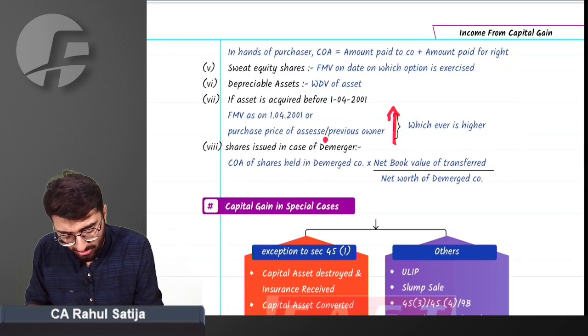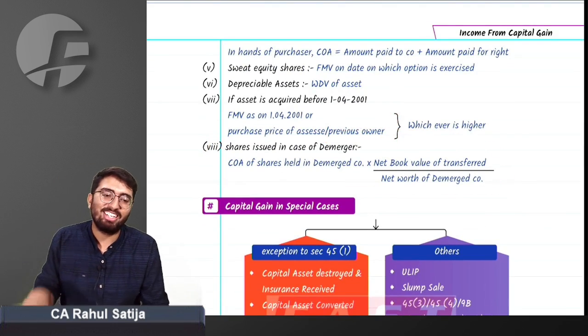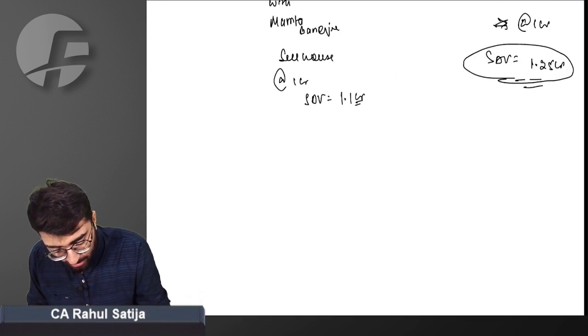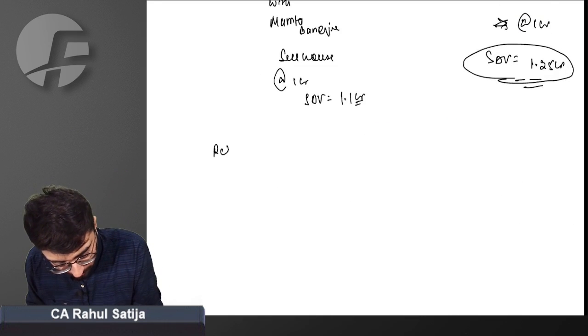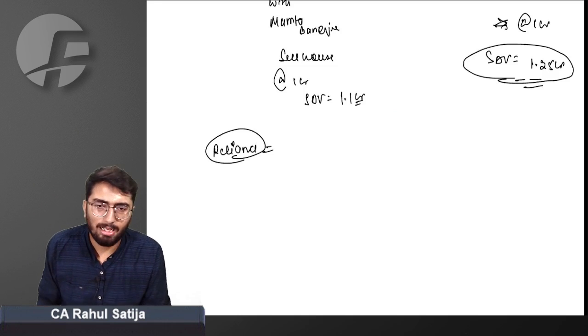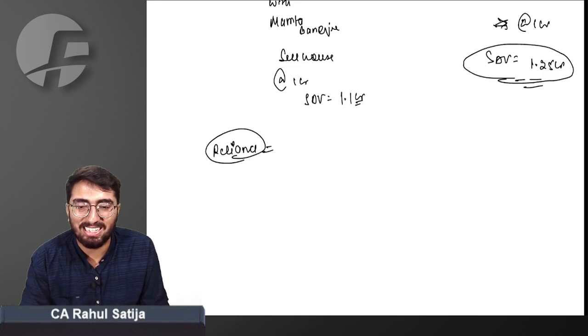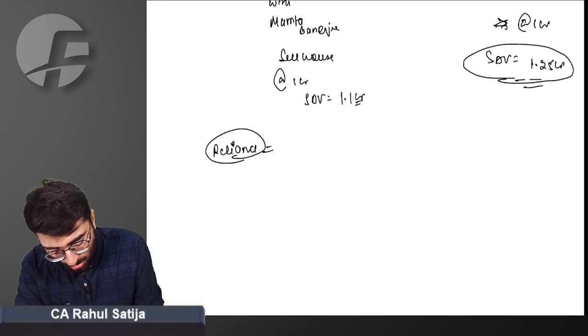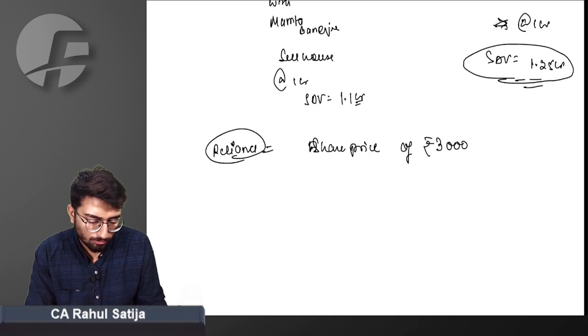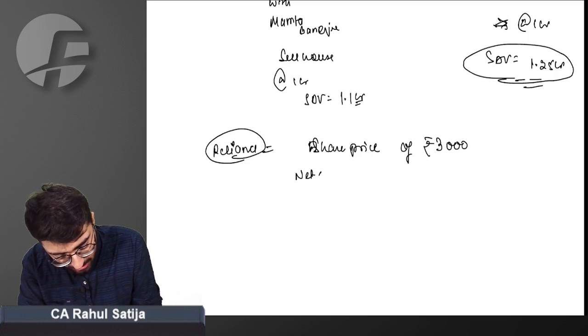Last one, last example, but not the least example, is in case of demerger. Very simple case, very beautiful case. Just understand with me. For example, we have a company named Reliance. Everybody knows the company named Reliance. Now, Reliance has a share price of rupees 3,000. Net assets Reliance has 1,000.